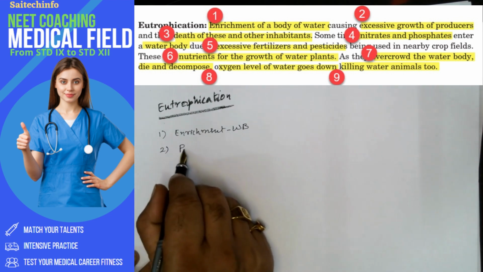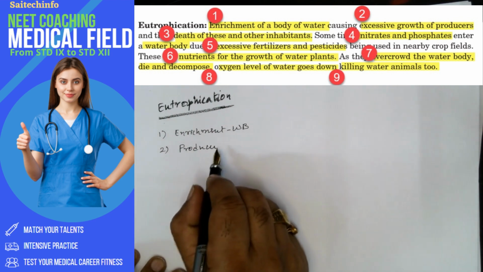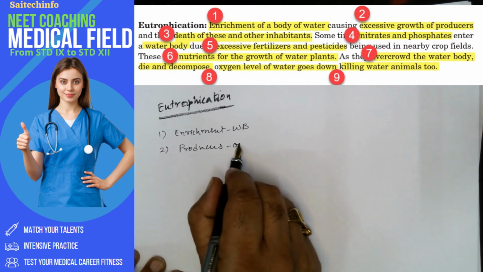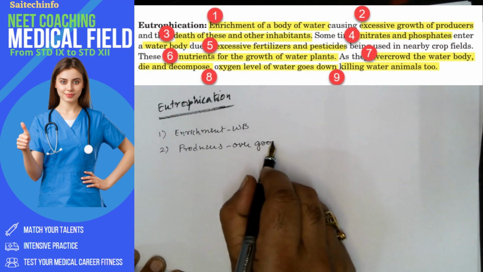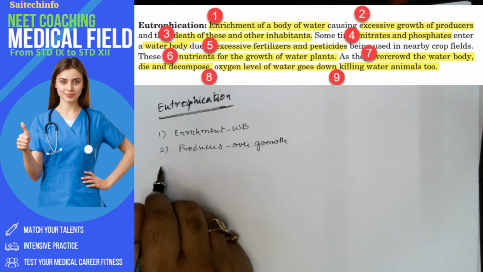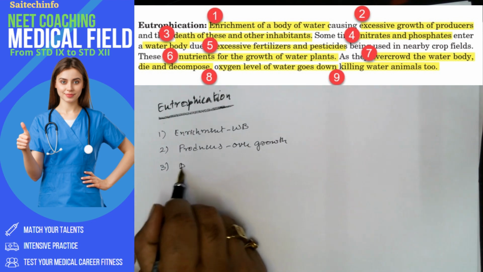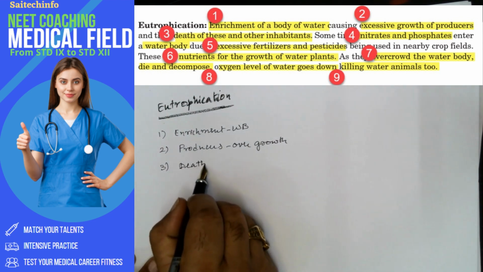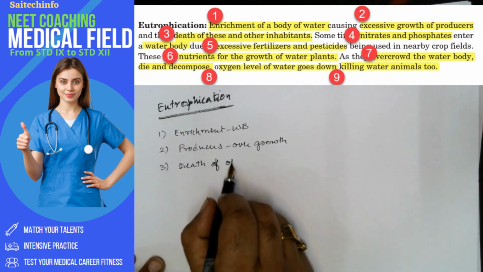See, the producers and their overgrowth. This is the second point. And the third point is the death of inhabitants. So that results in the death of other inhabitants.